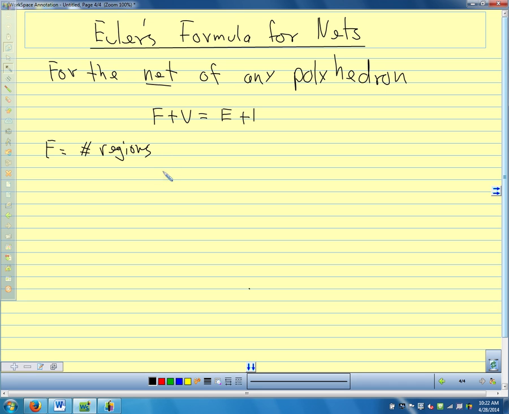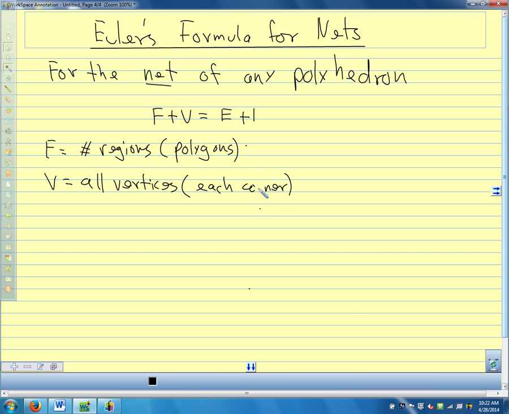And by regions, they mean we're just going to count the polygons. So when we fold our shape open, we get a bunch of polygons connected to each other. V is all the vertices, and we're counting each corner. And E equals all edges, so we're counting each segment.